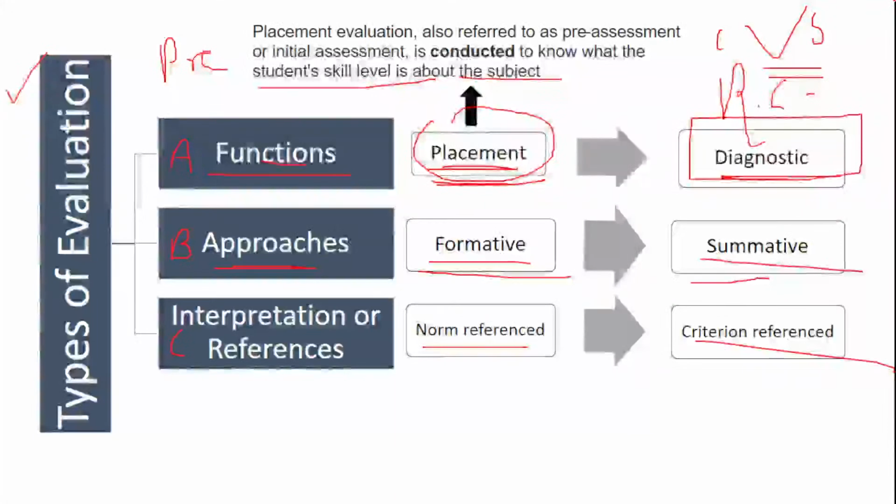When we talk about placement, it is basically an initial assessment or a pre-assessment in order to understand which domain is suitable for a student as per his skill set. Now, diagnostic gives two things: one is your root cause, the problem, and to that problem there will be a remedy, a solution. So you try to understand a problem with a root cause, that is called diagnostic.